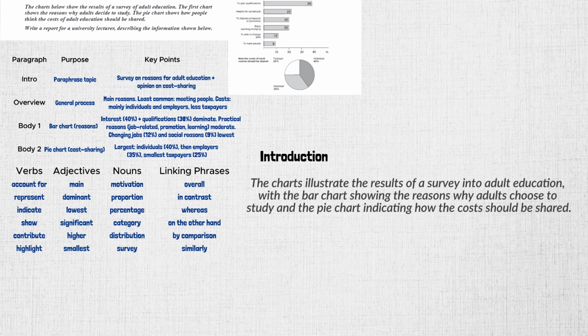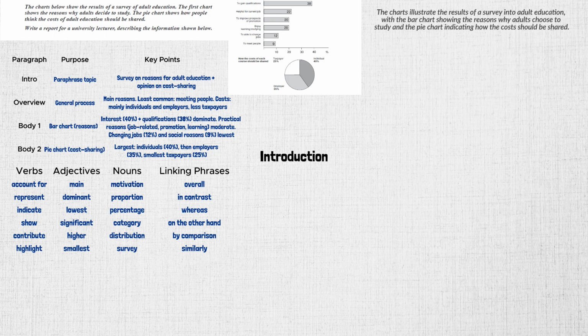Notice how we use synonyms: illustrate instead of show, indicating instead of shows, costs should be shared instead of how the costs. This makes the introduction formal and avoids repetition. Next comes the overview. This is one of the most important parts of the answer because it shows the examiner that we can see the big picture. In this case, we need to summarize the main trends from both charts.